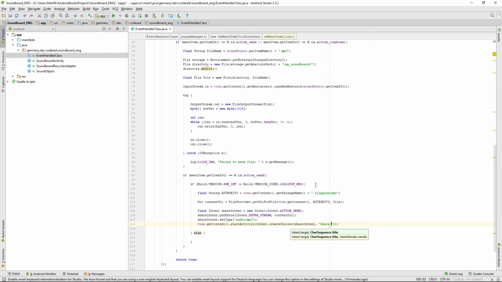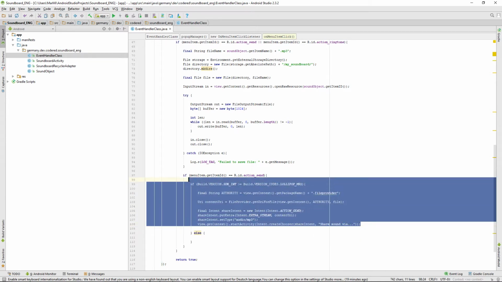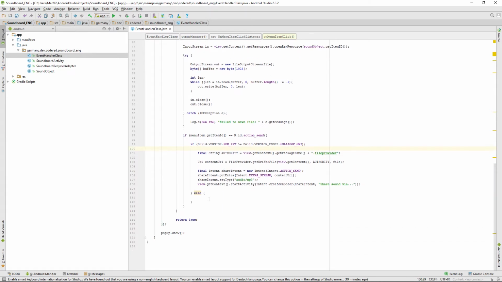So that will be share sound via ... So well, that's it for the share methods for every Android version from 5.1 up.